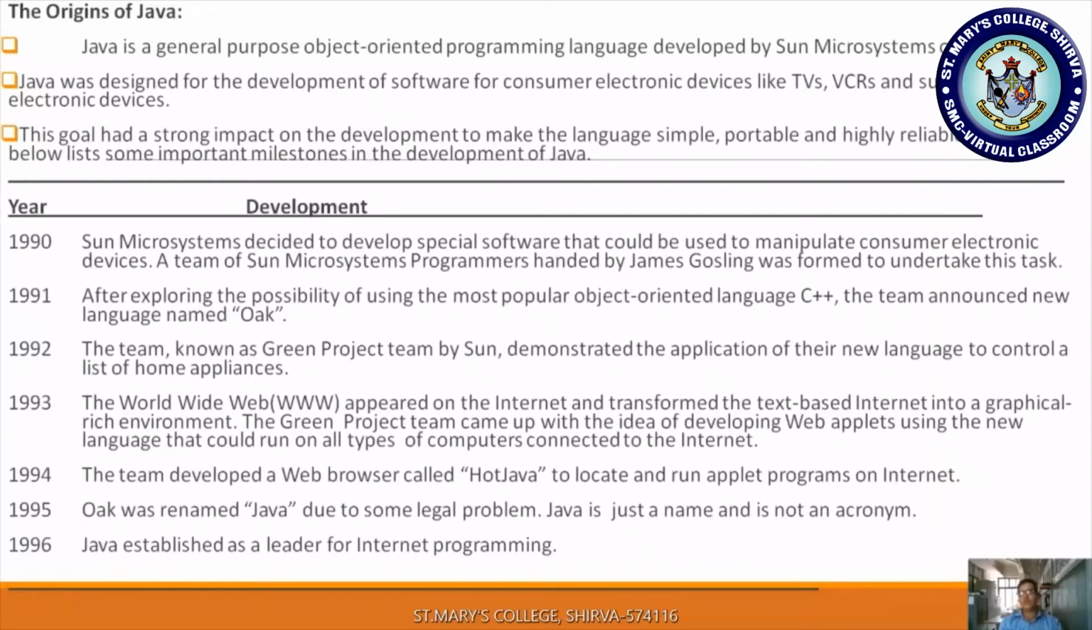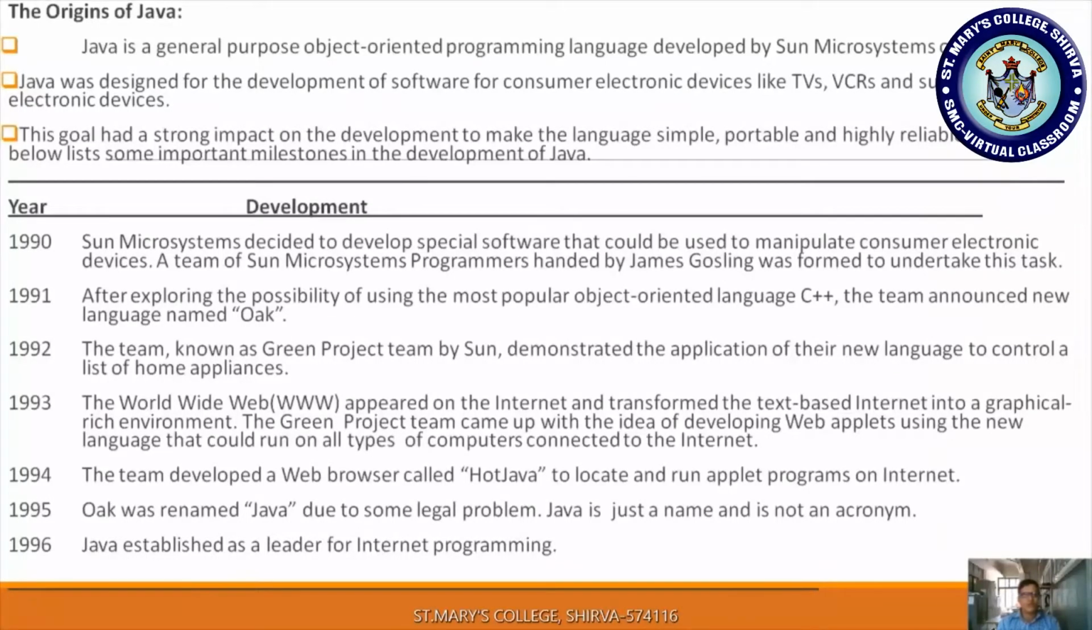This development of software took place by the team in Sun Microsystems. The programmers were led by James Gosling. So he led the team and he succeeded. That is why this Java programming language is said to be developed by James Gosling.